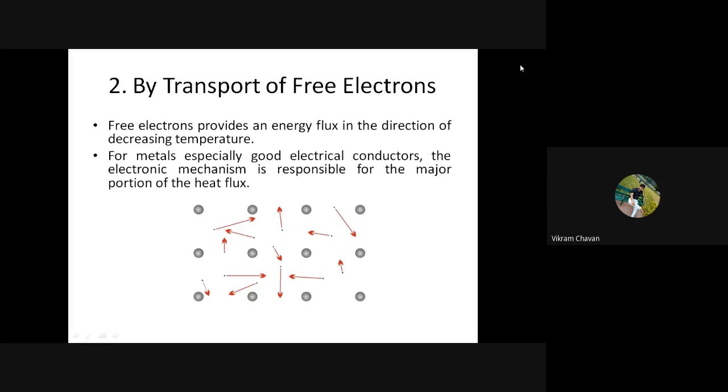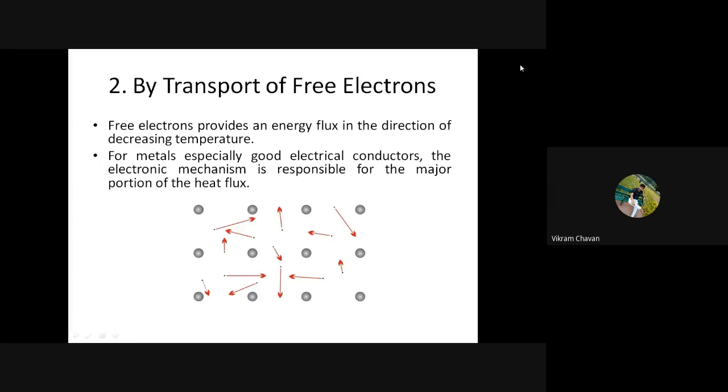Getting everyone? Which are the two mechanisms? First one is by lattice vibration, and second one is by transport of free electrons. Now we have discussed this about solids. These two mechanisms we can consider for solids. How does conduction happen in a solid? Because of lattice vibration, and second because of free electrons.